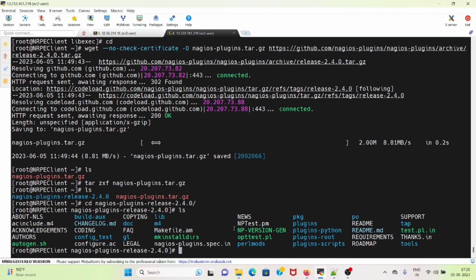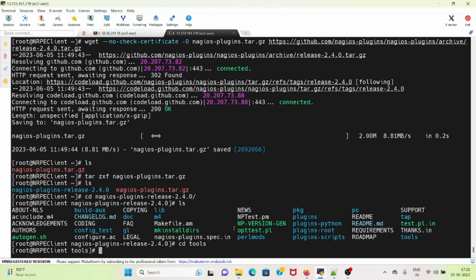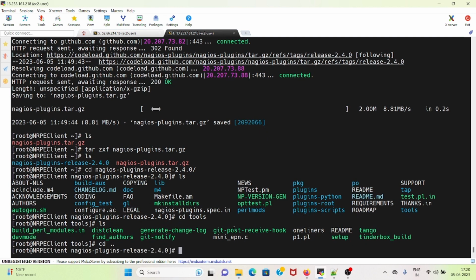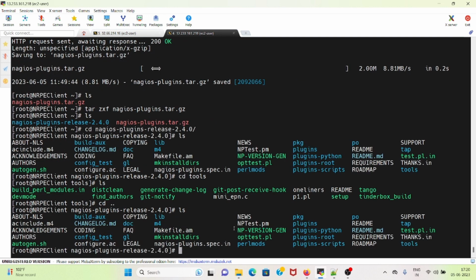Under tools there is another file that we need, that is setup, and that setup needs one configuration file from this location, that is configure.ac.